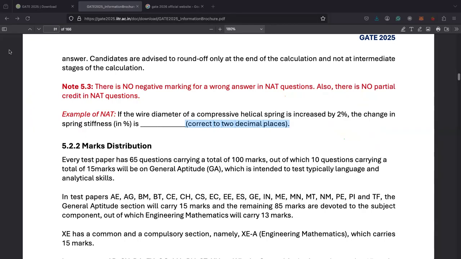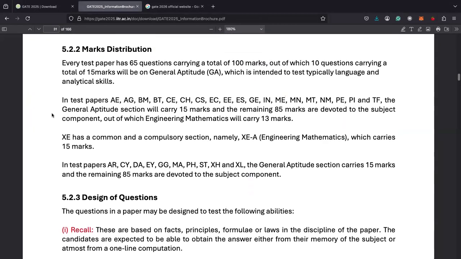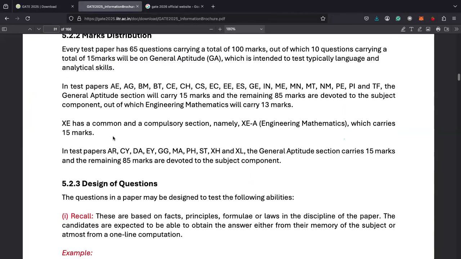So the next important thing is mark distribution. Every test paper has 65 questions. For general aptitude, there will be 10 questions which carry a total of 15 marks. And the other thing is engineering mathematics, which carries 15 marks, and then the subject-wise questions.